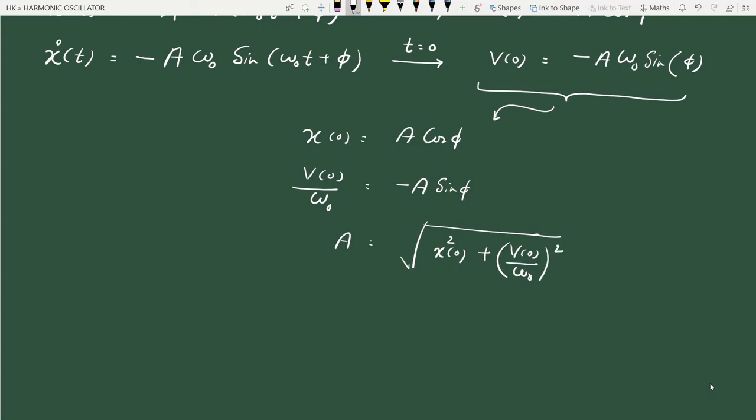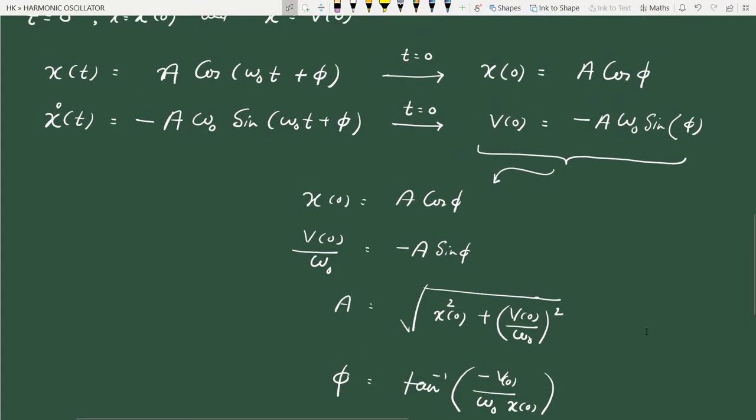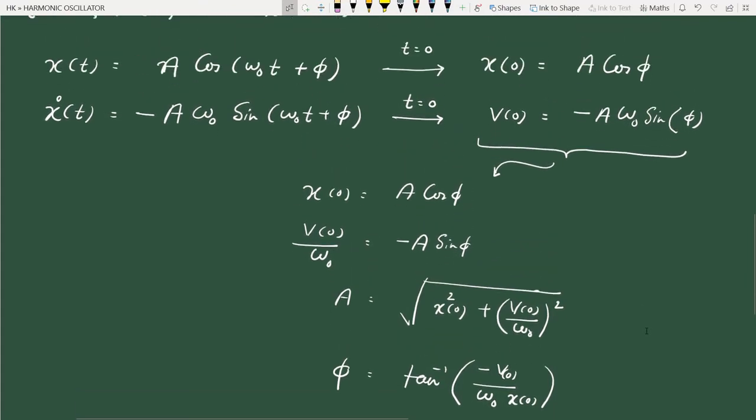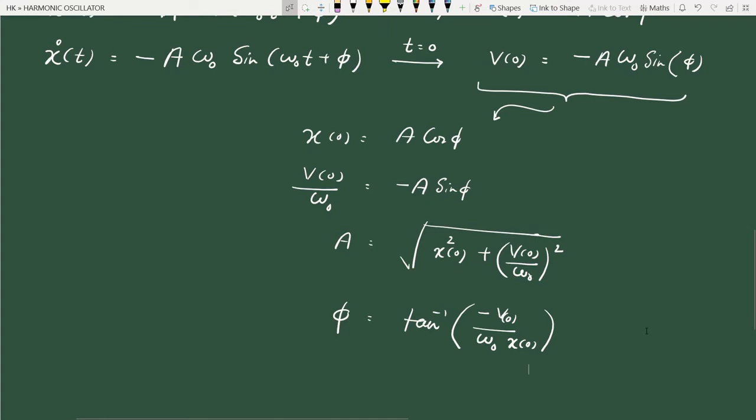And if you take the ratio, we get phi is equal to tan inverse of, there is a minus sign also, v of 0 divided by omega 0 x of 0. Clear? So this is how we can evaluate these unknown constants a and phi using the initial conditions.